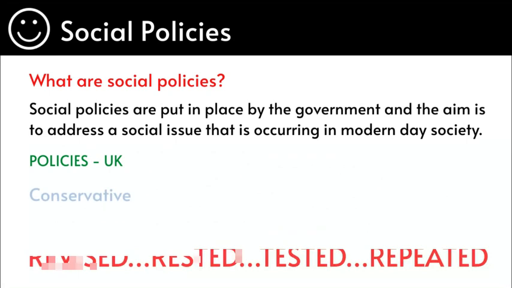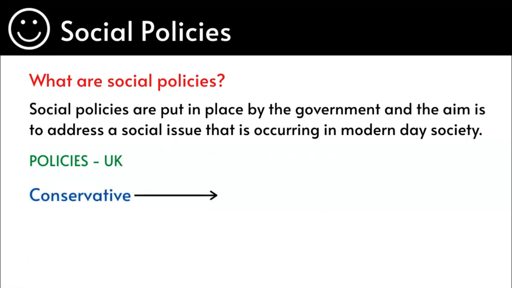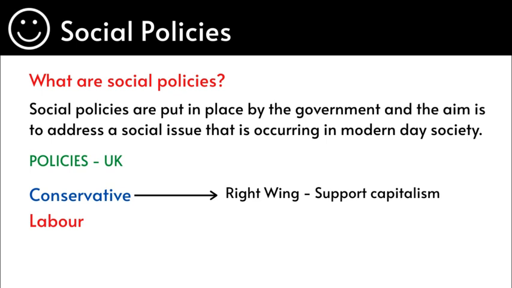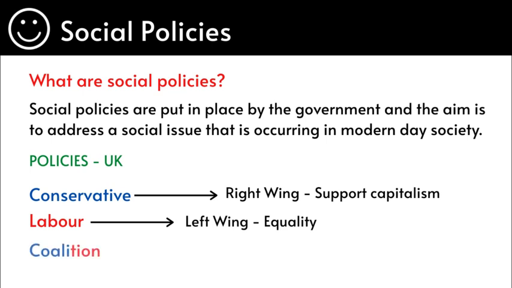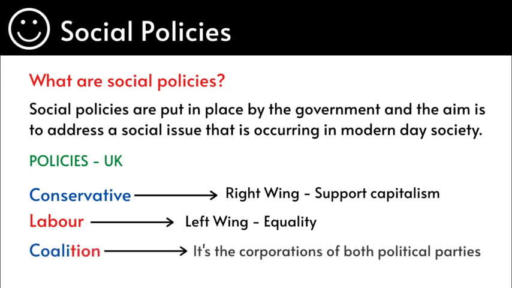Policies in the UK. There are Conservative policies. Conservatives, if you do not already know this, are right-wing. They support capitalism. Labour policies. They are left-wing. They believe in equality. Coalition, as you can see from the colour, is a cooperation of both political parties.